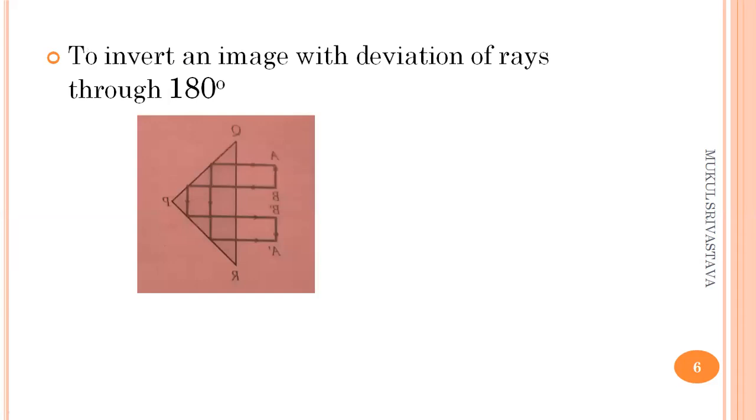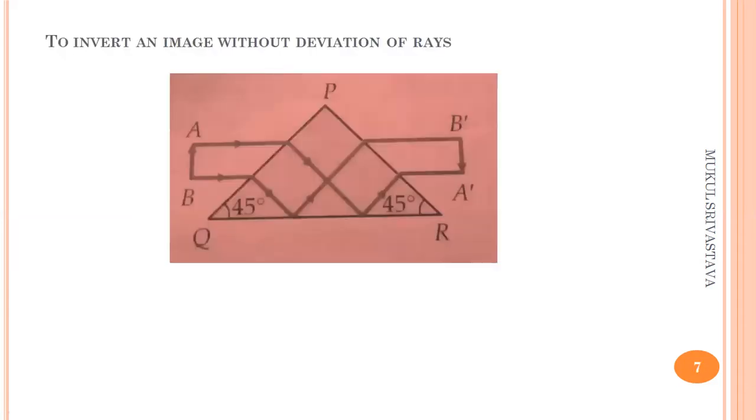The third case is to invert an image without deviation of the ray, an erecting prism. The light enters one shorter face, PQ, at an angle.